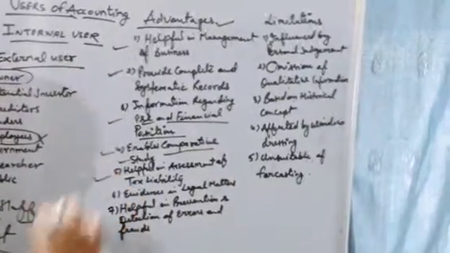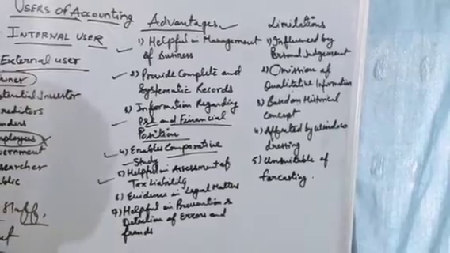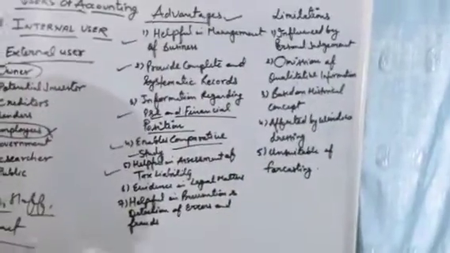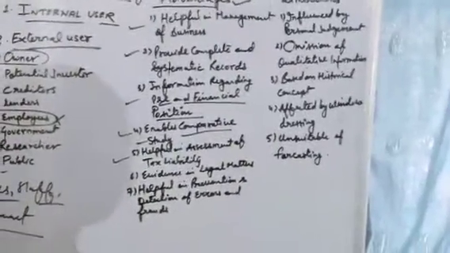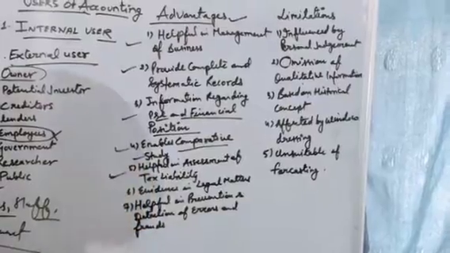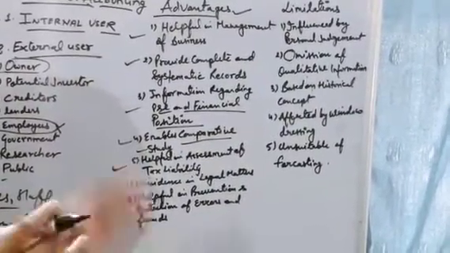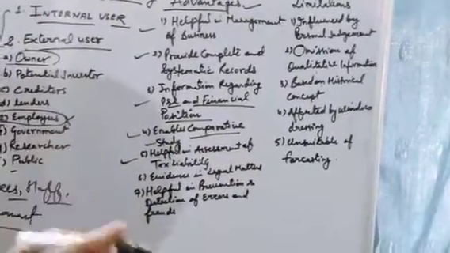Okay, the next one is helpful in assessment of tax liability. So accounting is also helpful in levying tax on the business organization and on the owner of the business. If we find out the proper income of that particular organization from the process of accounting, then the government is able to charge tax on it.